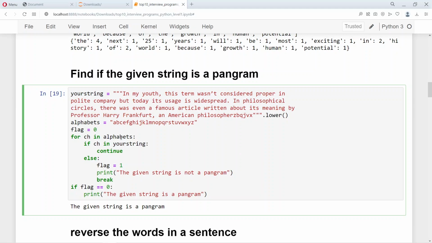Right? Once it is present, then you consider that it is a pangram if each character is present. If it is not present, then the flag is set to 1 and we break out of the for loop.